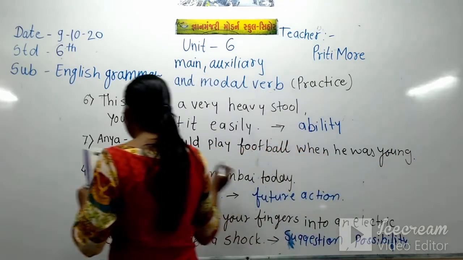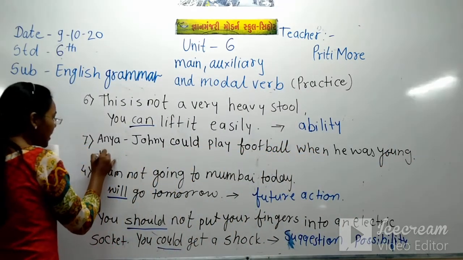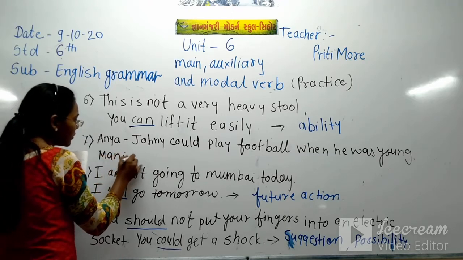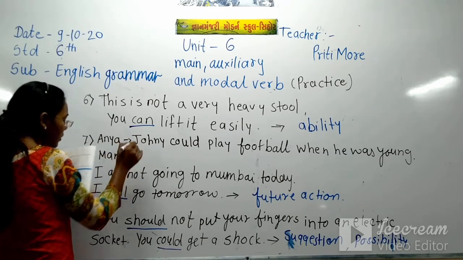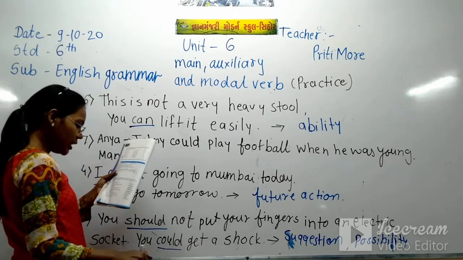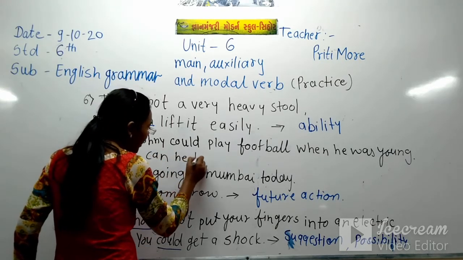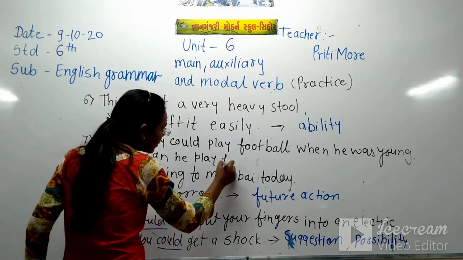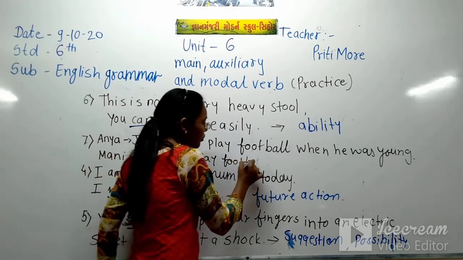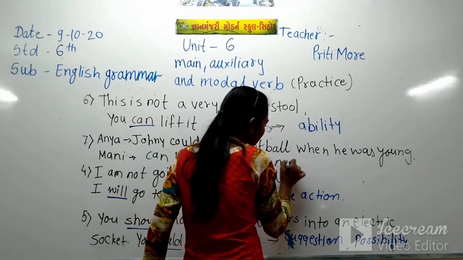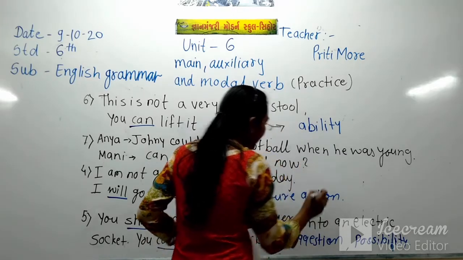Now Mani is saying, can he play football now? And question mark.